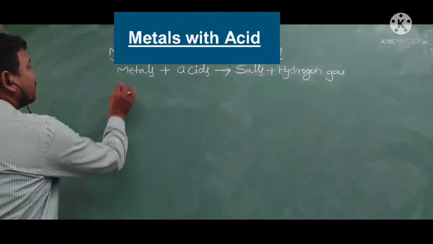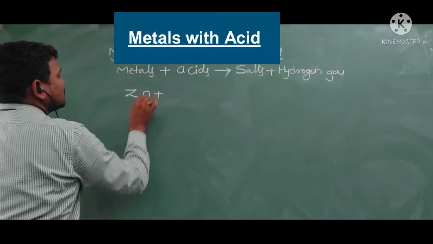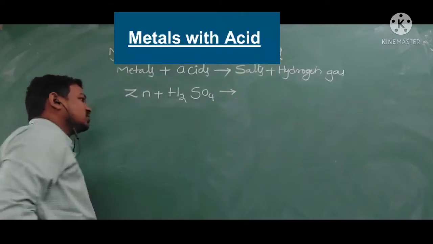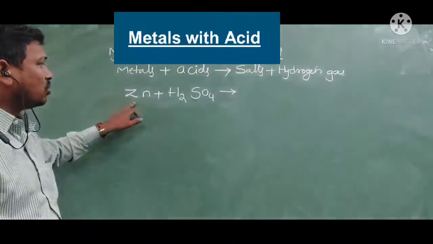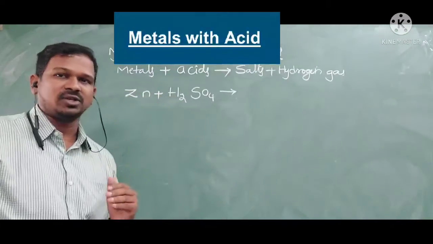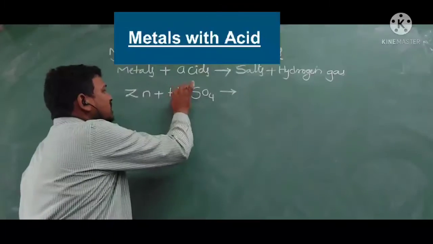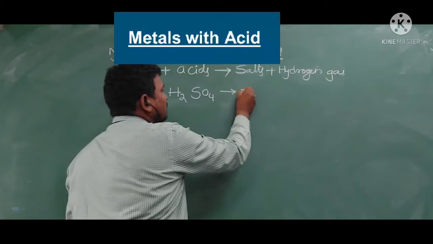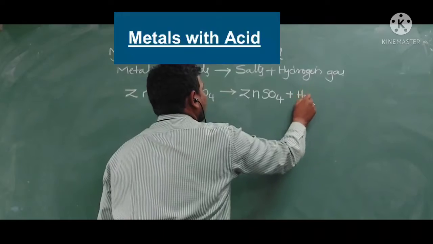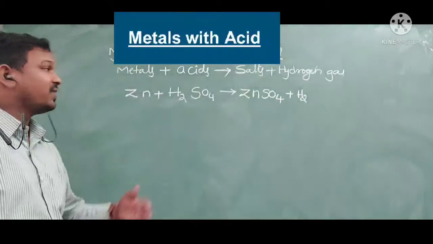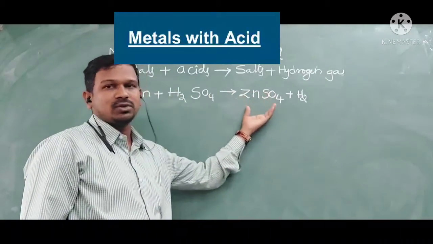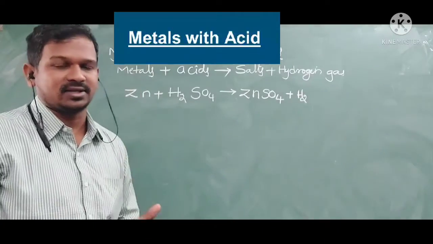For example, look here, when zinc reacts with sulfuric acid, H2SO4, according to the reactivity series you can say zinc is more reactive than hydrogen, so zinc can replace the hydrogen here. Zinc occupies the place of the hydrogen, and it will form zinc sulfate plus hydrogen gas. Like that, when metal reacts with sulfuric acid, it produces zinc sulfate, the respective salt, as well as hydrogen gas.